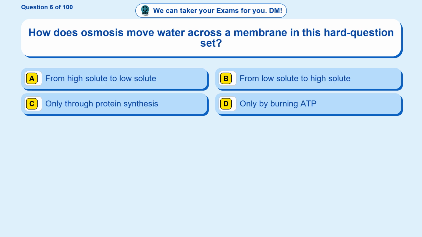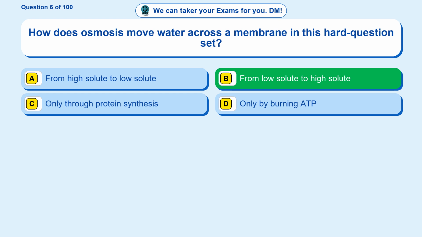Question 6. How does osmosis move water across a membrane in this hard question set? Option A, from high solute to low solute. Option B, from low solute to high solute. Option C, only through protein synthesis. Option D, only by burning ATP. The correct answer is option B, from low solute to high solute.